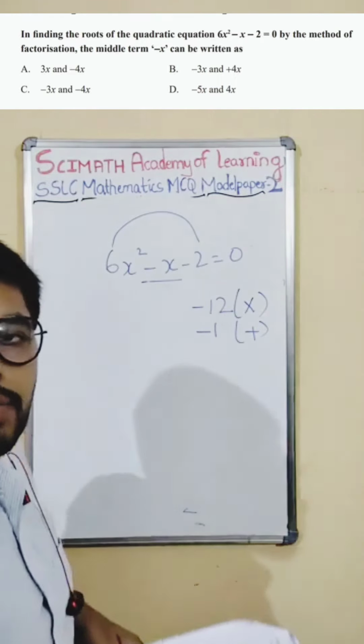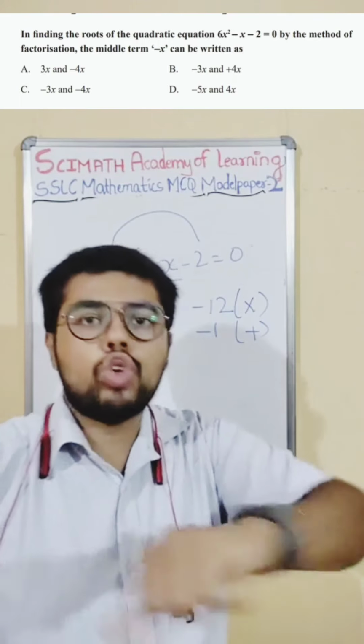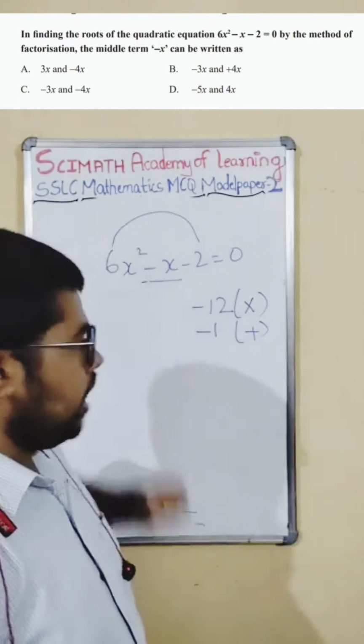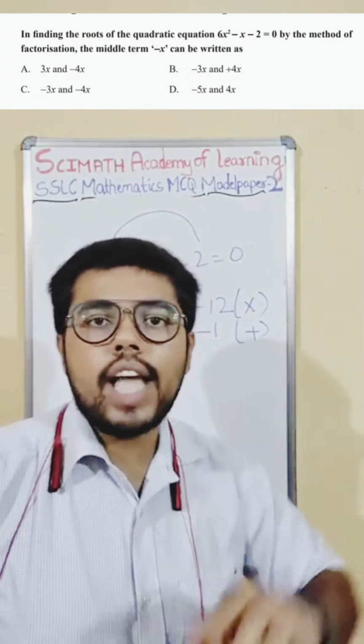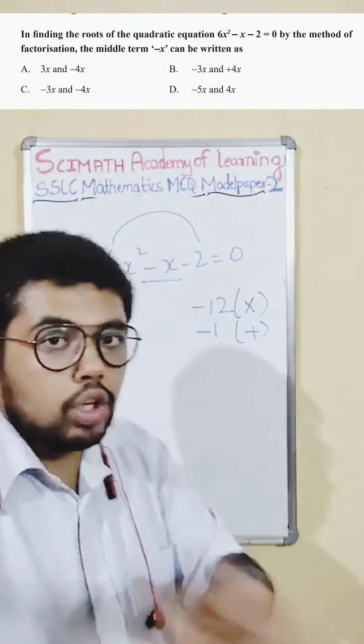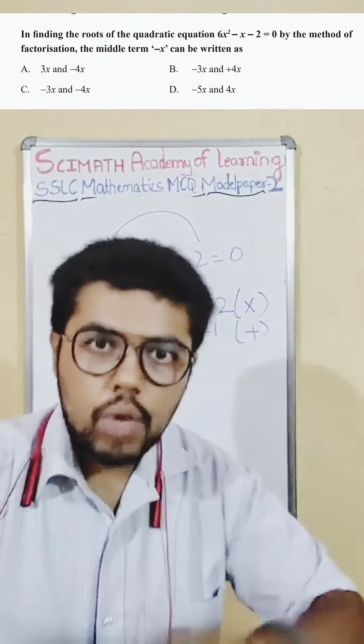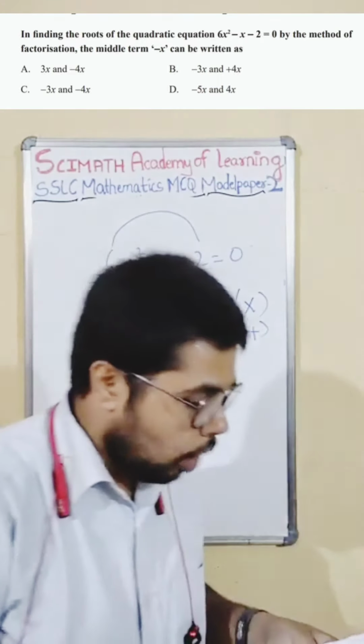Now what is the logic of the method of factorization? You have to find 2 numbers such that when you multiply them, the answer is minus 12, and when you add the 2 numbers, the answer is minus 1. Do you understand now? I'm telling you again: you have to find the 2 numbers which, when you multiply, give minus 12, and when you add, give minus 1. Which option fits?